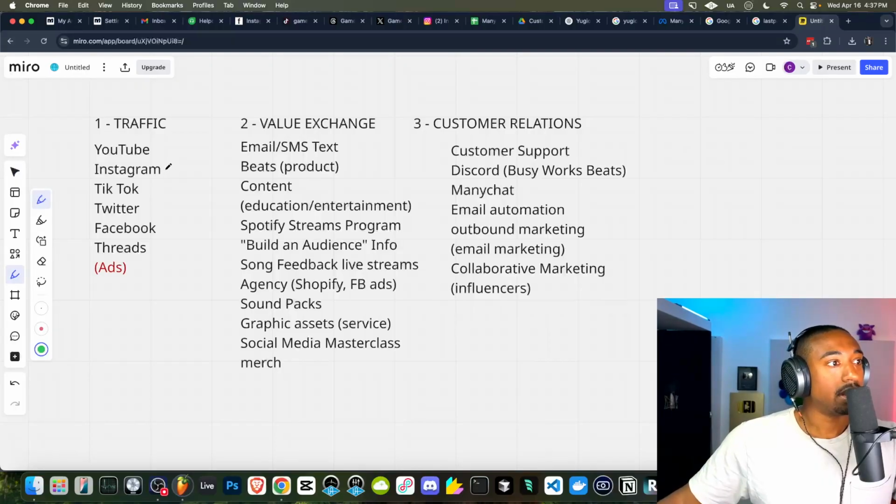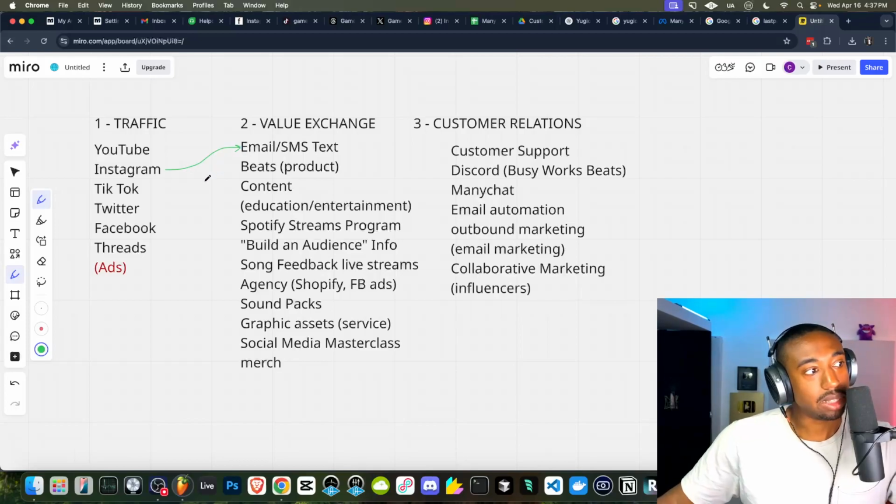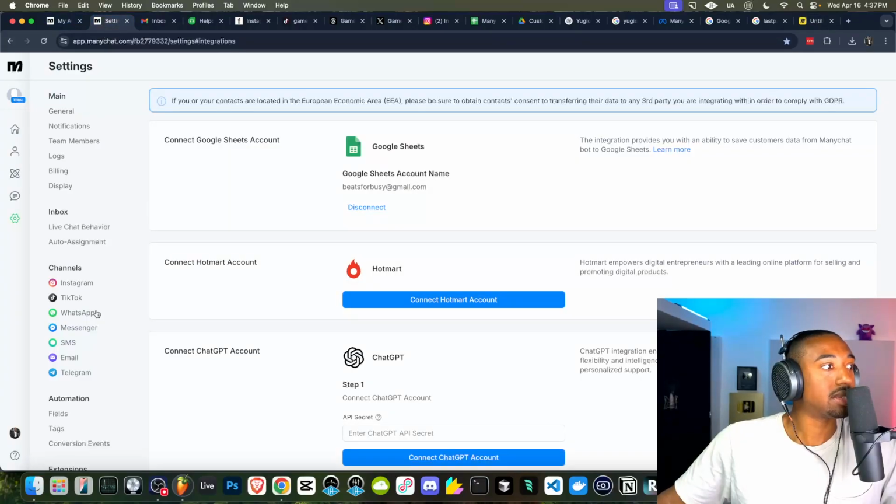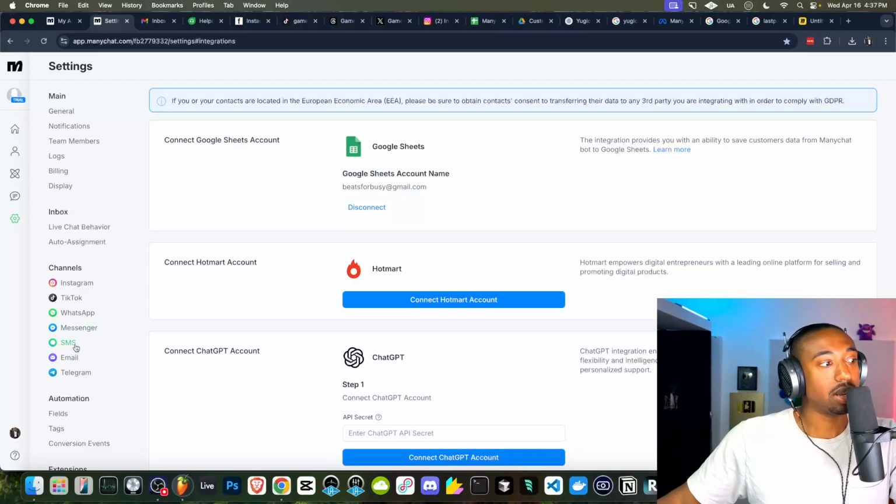So far, we've connected Instagram with our email list. Okay, we've only done one of the many things we need to do. Now, currently, we can't connect YouTube to the email list in the same exact way because, again, in the settings of ManyChat, the only channels we have are Instagram. TikTok is for only people out of the US currently, so we don't have that either. WhatsApp, Facebook Messenger, SMS, email, and Telegram. We don't have any of these set up.